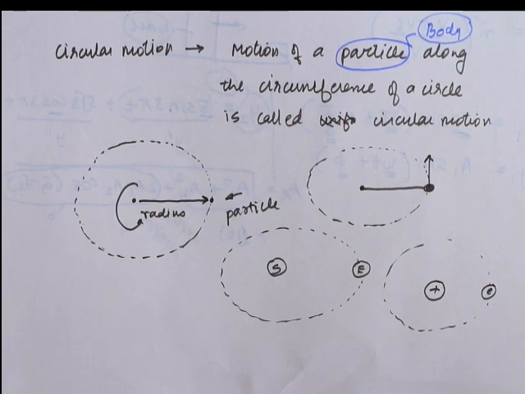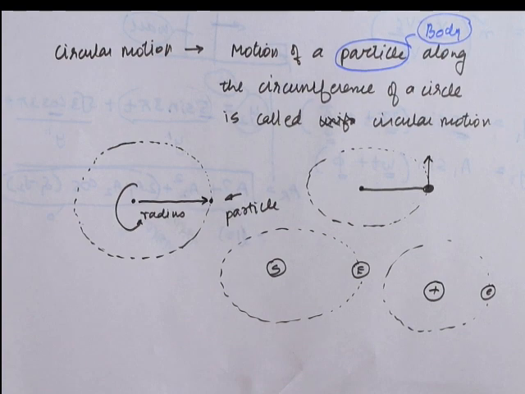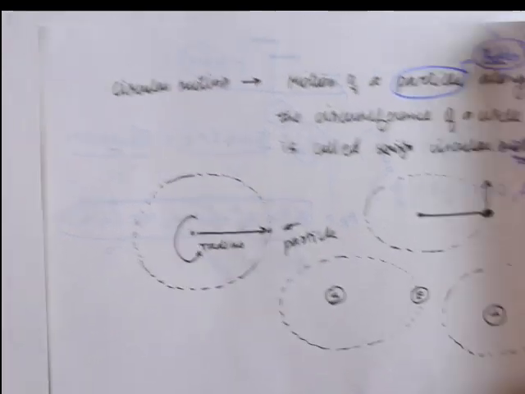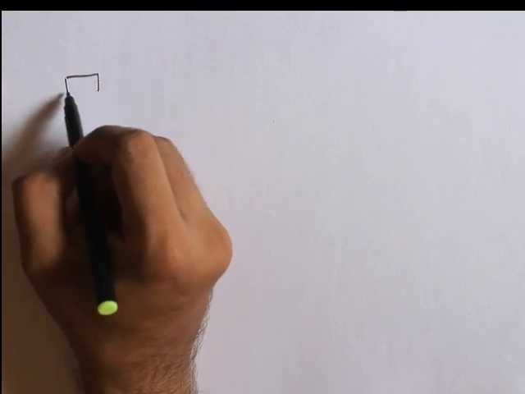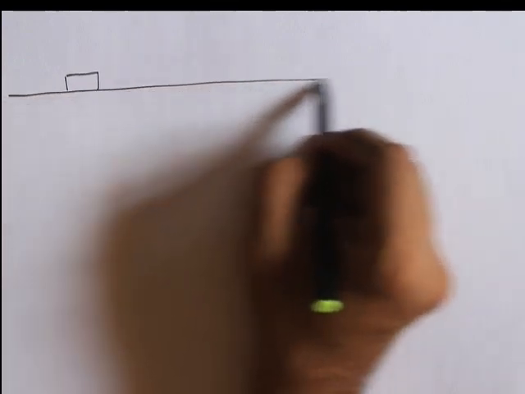Now we are moving on to the next part: what makes any object perform circular motion, or what is the cause behind which this circular motion happens. So let us discuss that. I'll give an example. Let's say you have an object this way.